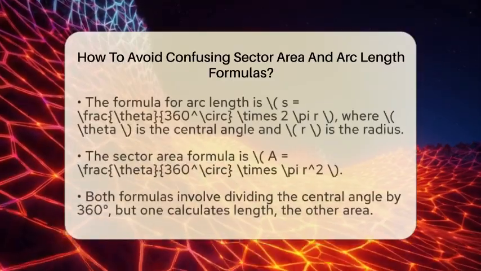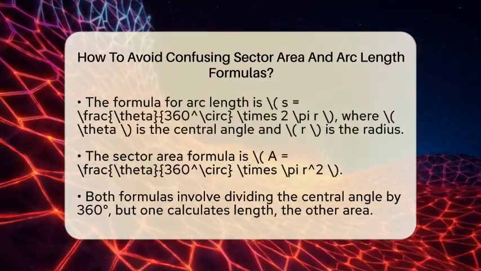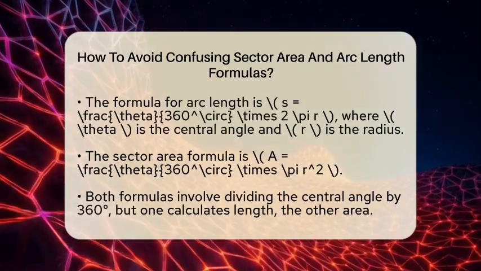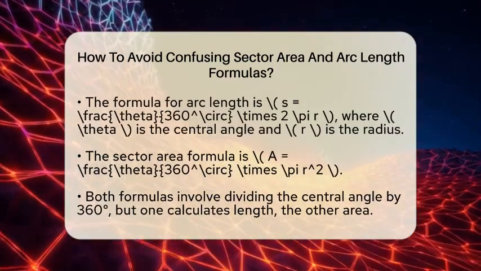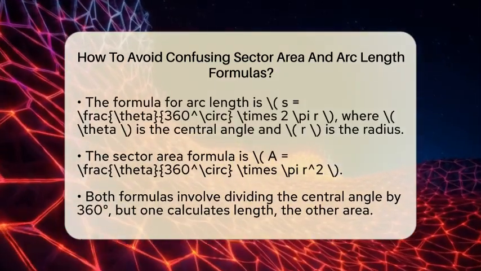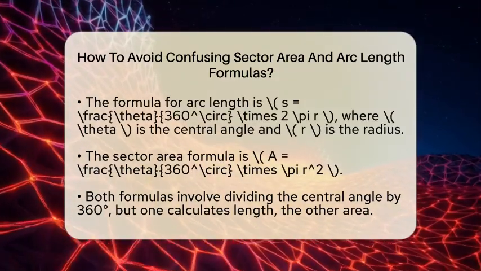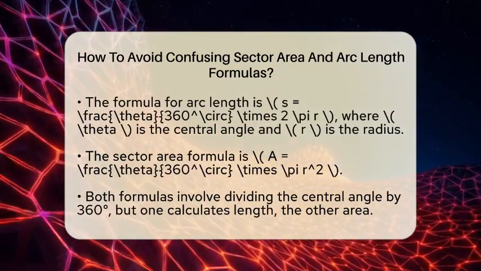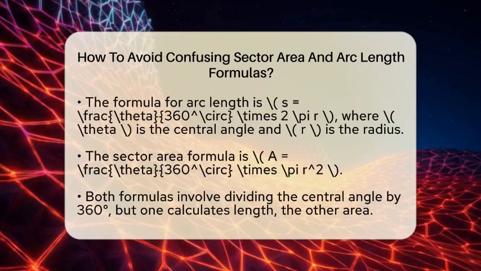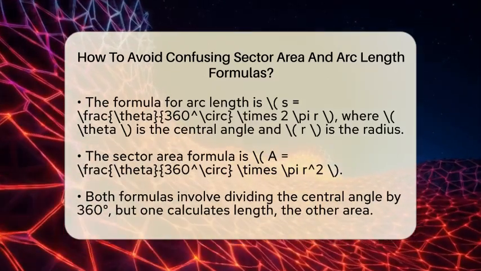Next, look at the formulas. The arc length formula is S = (θ/360°) × 2πr. Here, θ is the central angle in degrees and r is the radius of the circle. This formula finds the length of the curved edge.